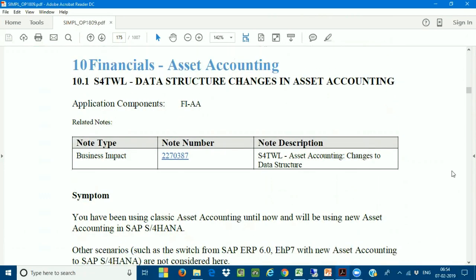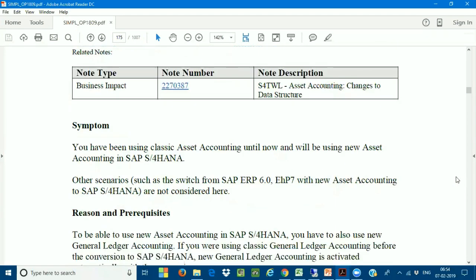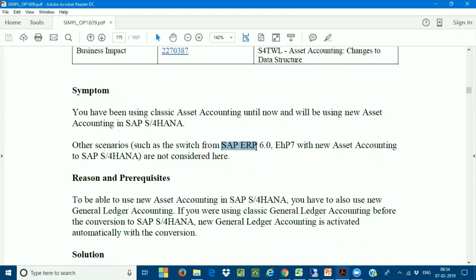Now, this is the simplification list. I hope everybody has downloaded it. I already uploaded it in the blog. This is the same simplification list I'm using right now. First, let me explain the concept between SAP ECC and SAP S/4HANA: what the new asset accounting is and what the classic asset accounting is. I will explain the difference between the two.